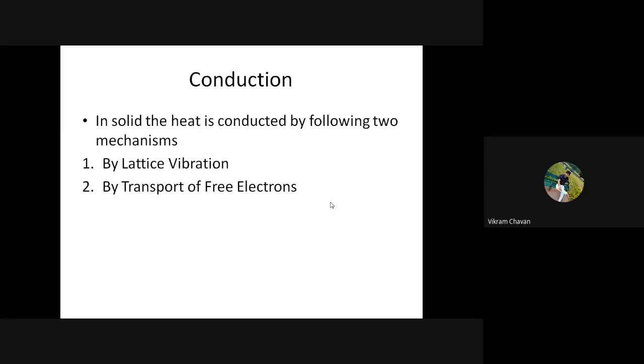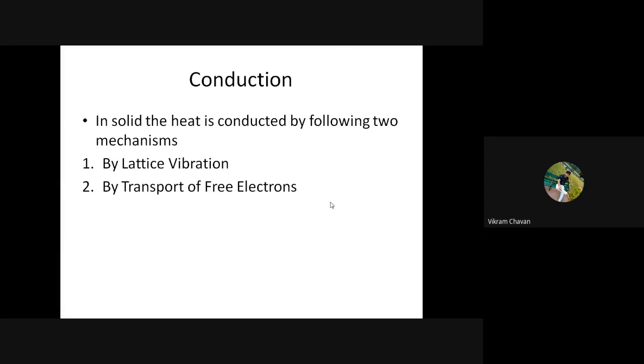Please note down: in solids, heat is conducted by the following two mechanisms. First, by lattice vibration, or we can say molecular vibration also. Lattice means molecular vibration also. And second, by transport of free electrons.